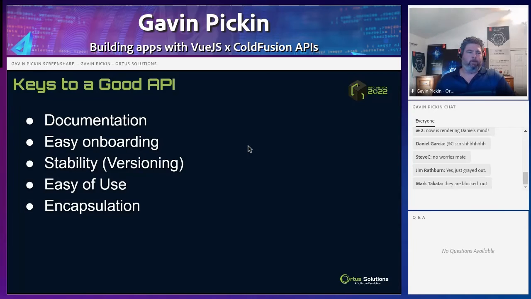So keys to a good API: documentation is vital. We want to make it easy to onboard for anyone who's using our app. Stability and versioning are important, so that if you do change things in your app, you can just bump the version, so people can run off the old version or the new version. You want to make sure it's easy to use, and encapsulation is important, because you want to make it simple for everyone and not too complicated. Make it easy to use by hiding away the difficulties.